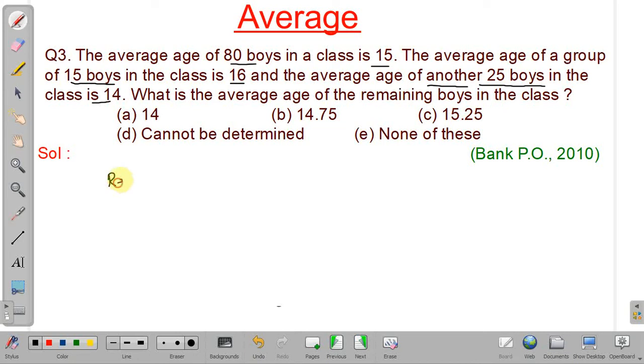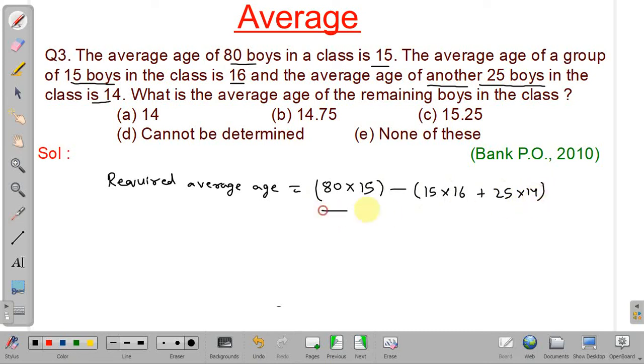See, the required average will be equal to, see, the total average of 80 boys is 15. So the sum of ages will be 80 into 15, and out of this we have to subtract the 15 boys whose average is 16, so 15 into 16, plus the 25 boys whose average is 14, so 25 into 14, divided by the remaining number of boys, that is 80 minus 15 minus 25.